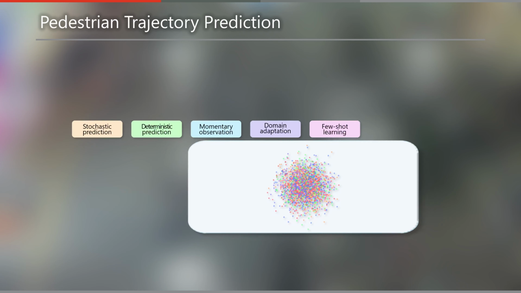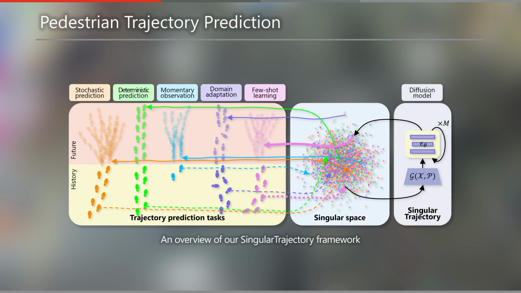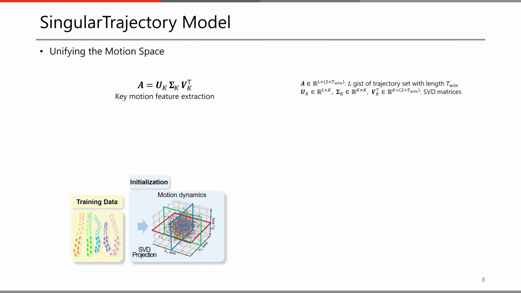Therefore, we propose Singular Trajectory, a universal trajectory predictor that excels across all tasks. Our core concept involves projecting any given input and output path into a unified space from which predictions are made. This method ensures our model's adaptability and effectiveness in various situations. To begin, we apply singular value decomposition to all our training data to extract key motion features. Here, the singular vectors are the key components representing motion characteristics.